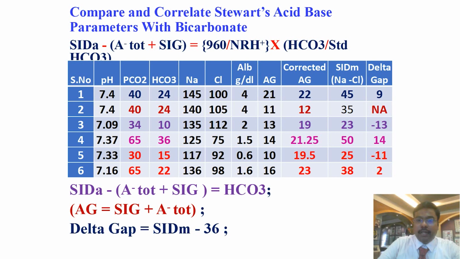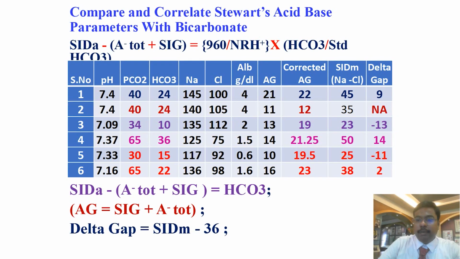If the albumin level is low, then it has to be corrected. So the corrected anion gap is higher in the other examples. If you don't correct the anion gap for albumin, then it will mislead, and you will miss the anion gap metabolic acidosis. So from this relation, it is very clear.